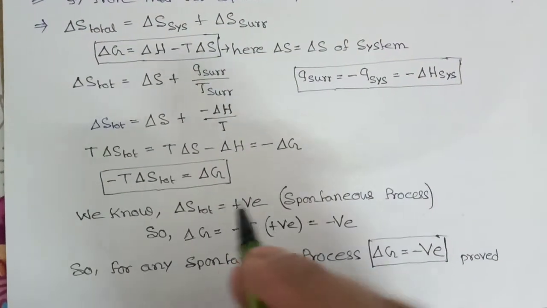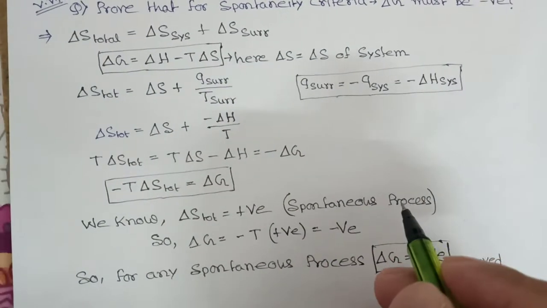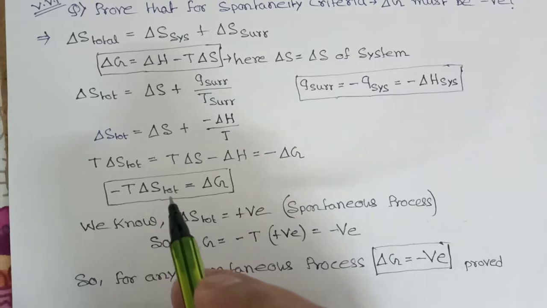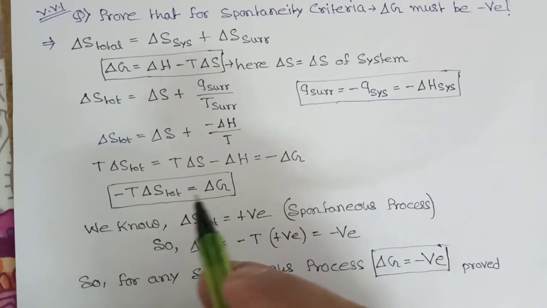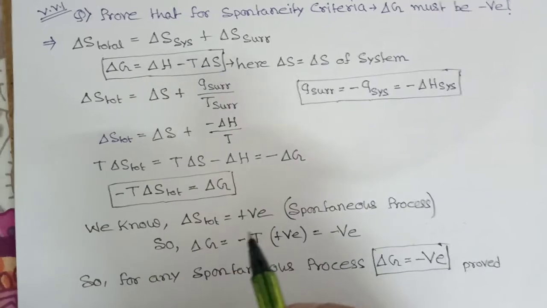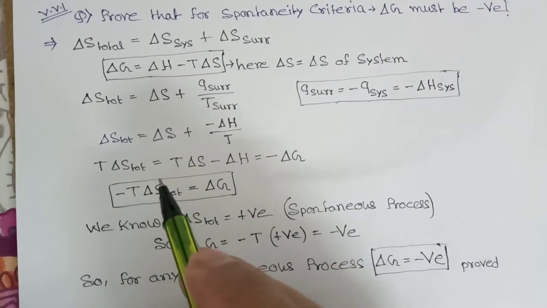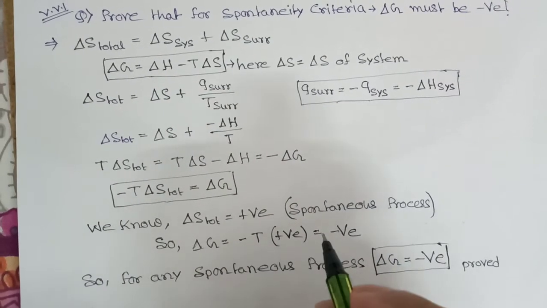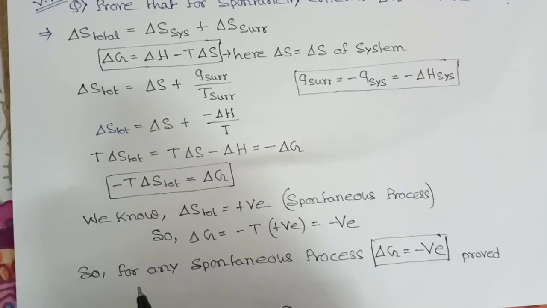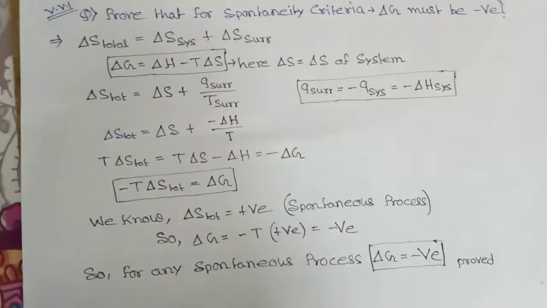Now we know del S total is always positive for a spontaneous process. So if we place positive here, then del G will be equal to minus temperature times del S total, which is positive. So positive times negative means negative. So for any spontaneous process del G must be negative. Proved.